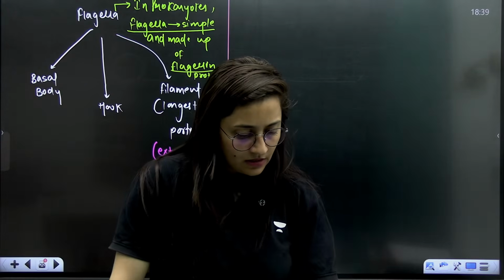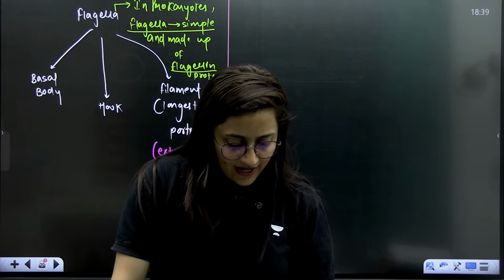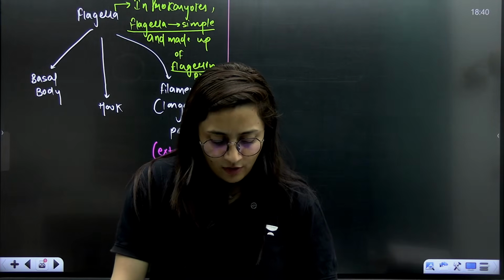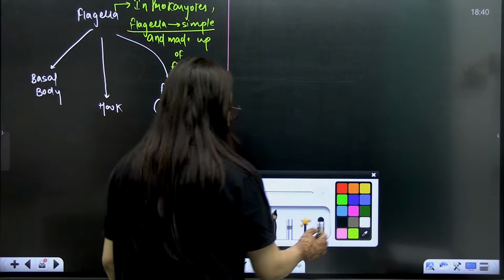So the next thing that we have to discuss is pili and fimbriae and inclusion body, and then of course the prokaryotic cell part will be over. So write down, next part.